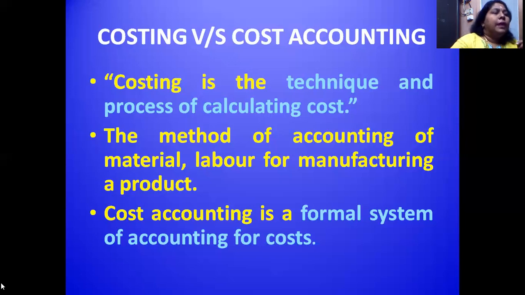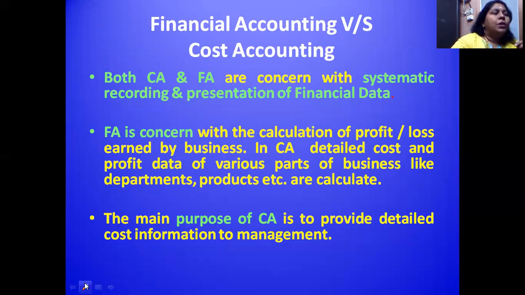Next, in this slide, I want to differentiate how financial accounting differs from cost accounting. Everyone knew both financial accounting and cost accounting try to reveal the profit or loss incurred by the company. But financial statements are prepared by the companies for financial accounting annually. But under cost accounting, as per the comfort of the company, it may be for a week, a month, a quarter, a half-year or annually. So this is one of the differences between financial accounting and cost accounting.